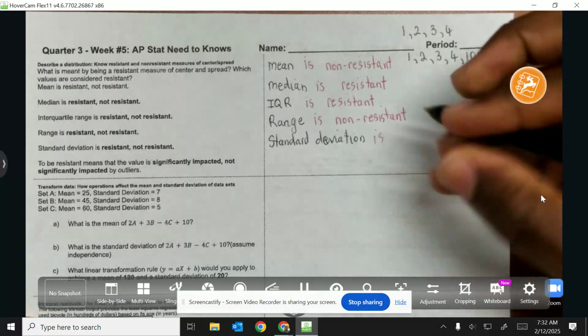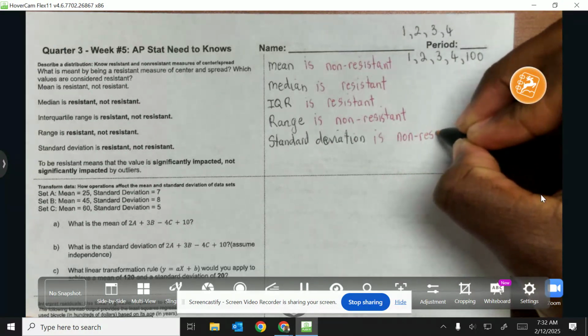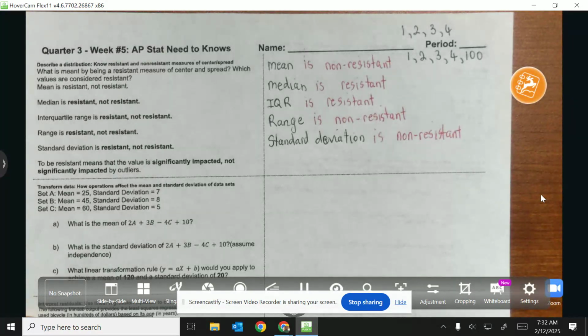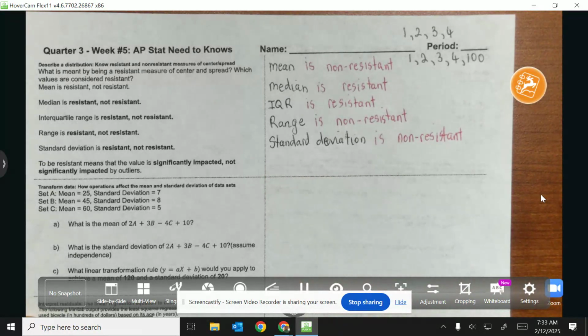The reason it is considered non-resistant is that the mean is sensitive to outliers and the standard deviation involves squaring the difference from the mean, so outliers can be disproportionate, based on what our data set looks like. So for standard deviation, it will be considered non-resistant for that reason.